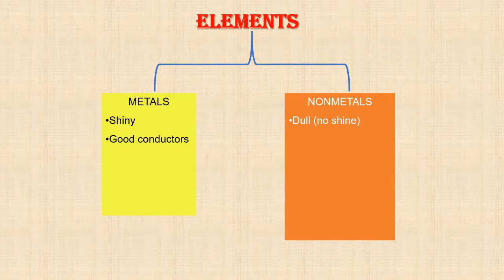Non-metals are poor conductors of electricity. That means electricity cannot be conducted through non-metals. Metals are malleable. Now what do we mean by malleable? By applying pressure, it can be shaped. So if you apply some pressure on this metal using a hammer or some instrument or an object, these metals can be shaped.